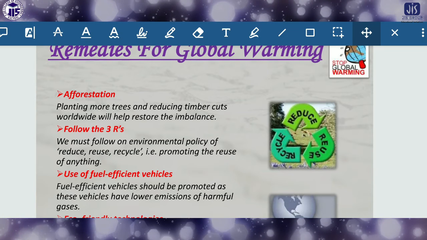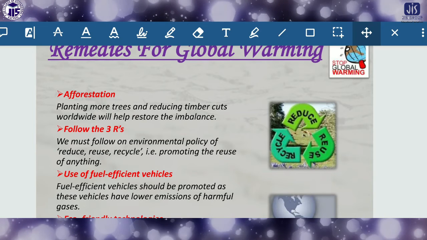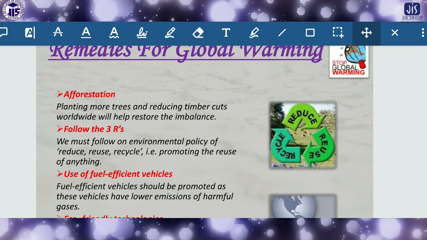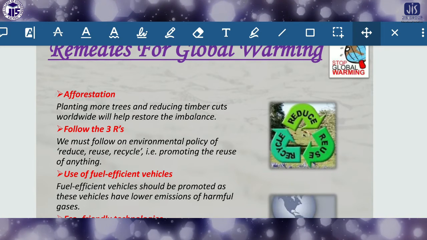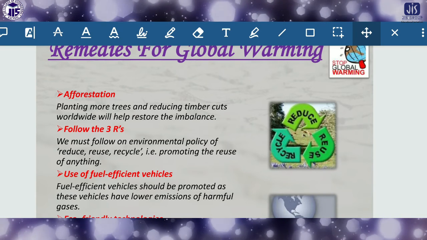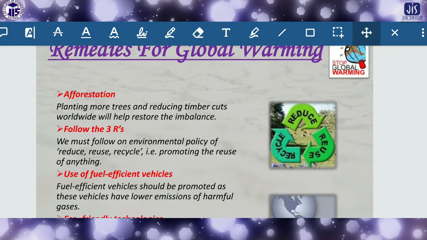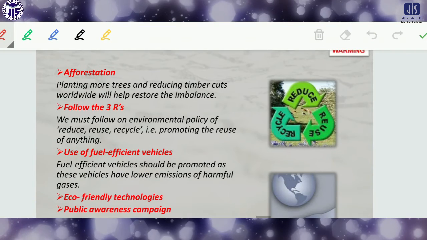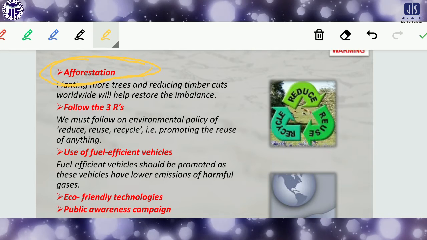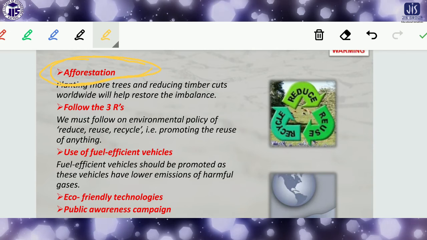If we save the trees and do not cut them down, it will help us in different ways. The main remedy to save the world is that we have to plant more and more trees, otherwise there will be no way. So afforestation is the most important way by which we can control global warming, or several kinds of problems.